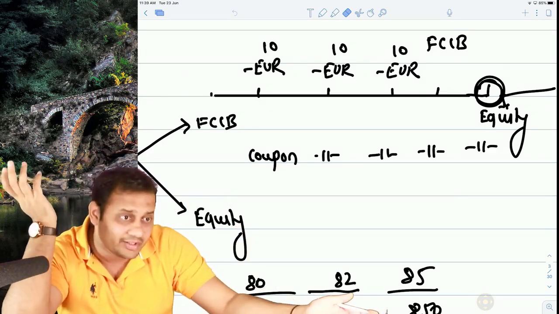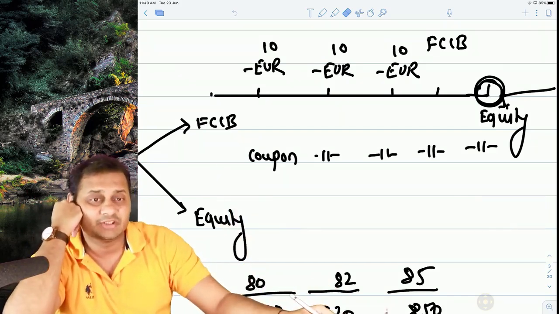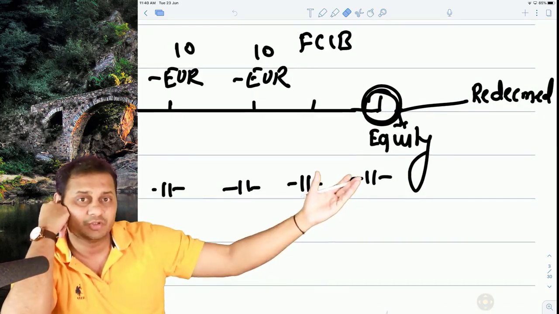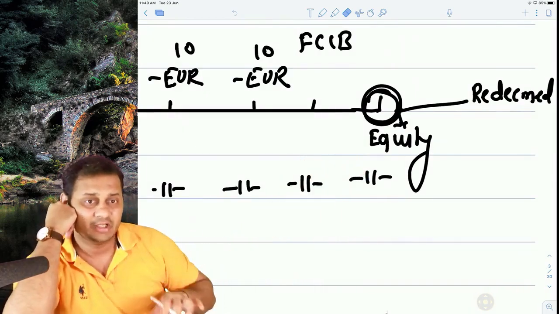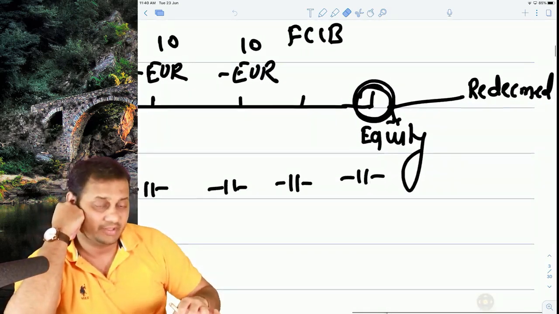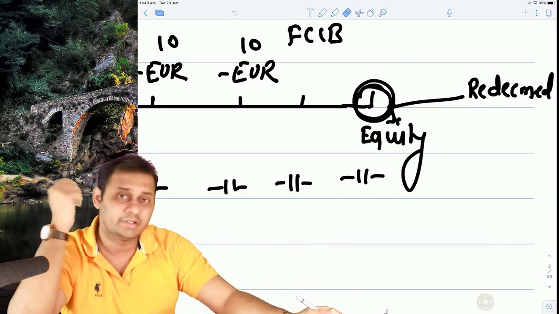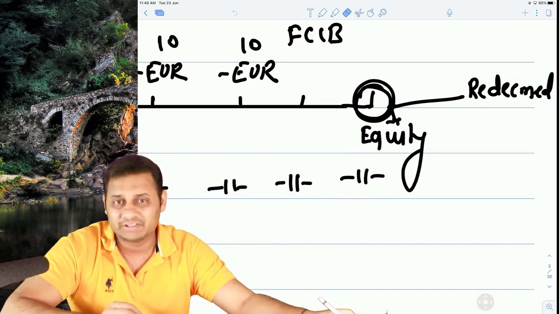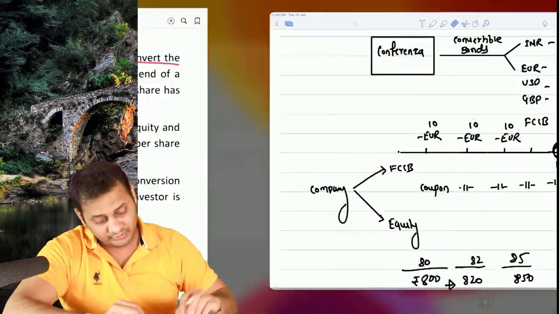You don't have to take permission or approval from anyone if you issue FCCB, because the dilution happens at the end of the 5th year. You have given them an option to convert from bond to equity. So from this point your ownership will get diluted, but maybe till this point you will have set up your company and you may not require a lot of permission for big decisions by that time. So that's a good thing, delayed dilution.